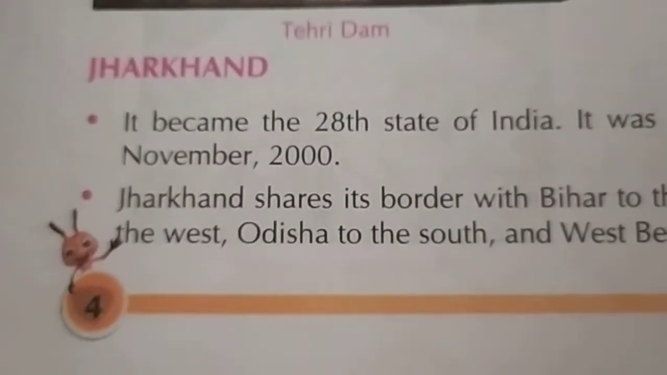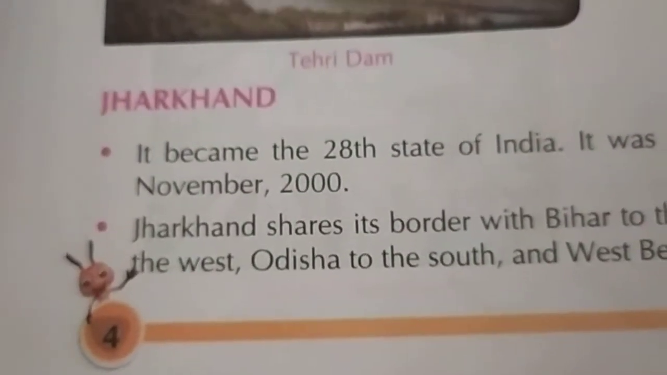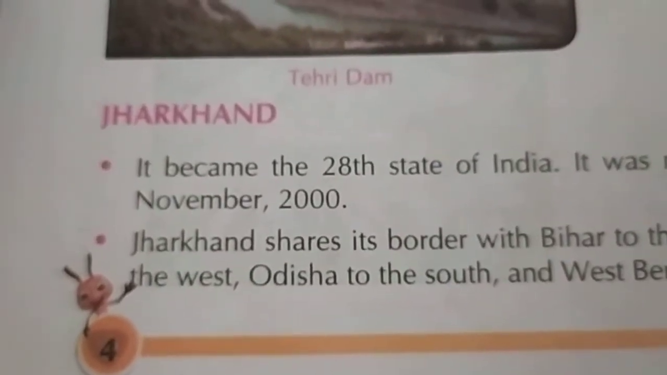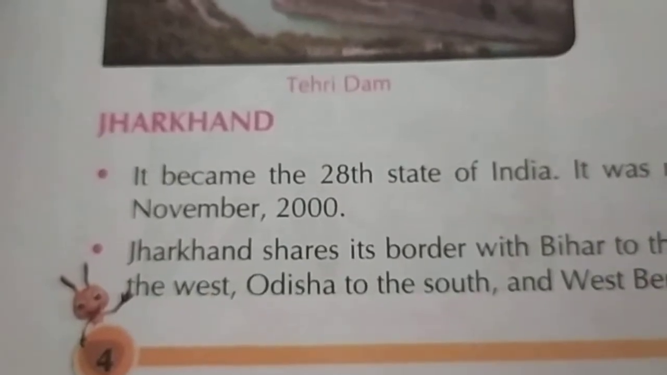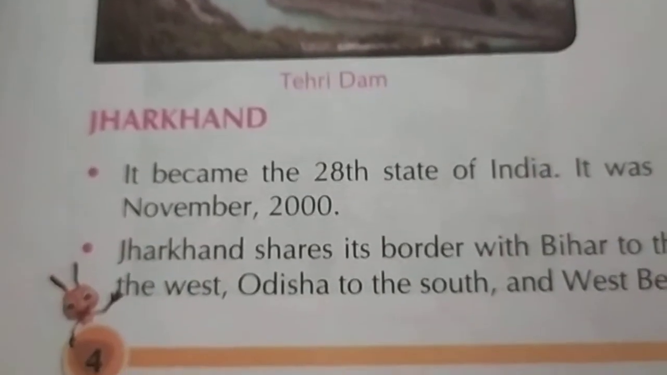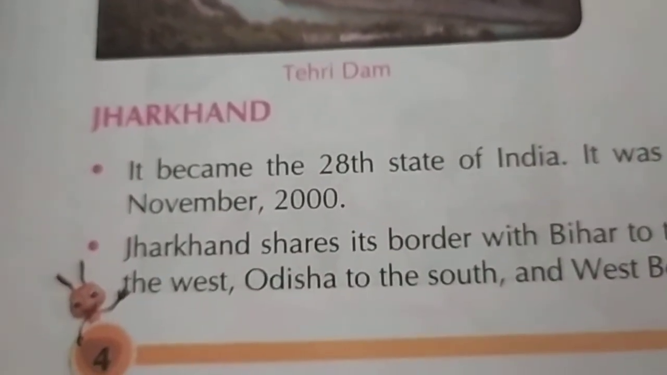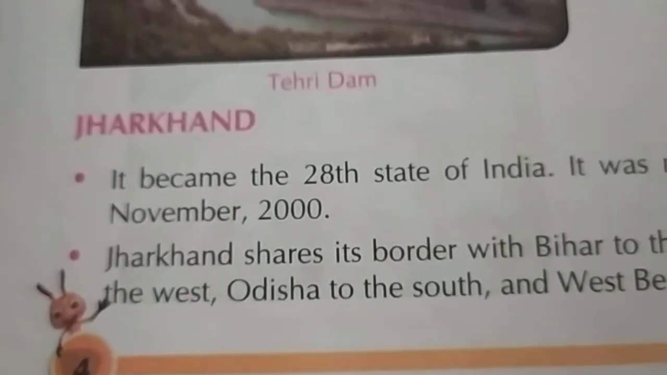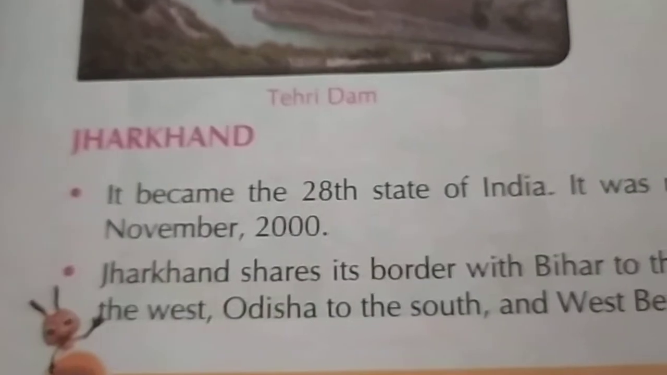In the previous video we started chapter 2 in your GK book, and chapter 2 is about the topic Uttarakhand and Jharkhand. Uttarakhand and Jharkhand are two states of India. In the previous video we already studied the state Uttarakhand, and in this video we are going to read and learn about the state Jharkhand. So let's start.